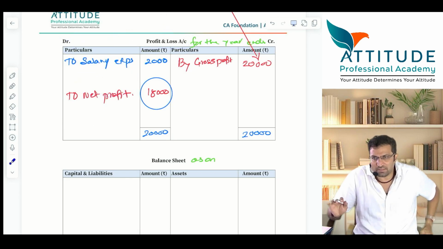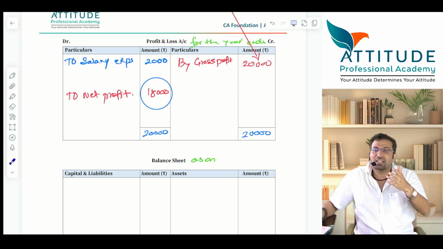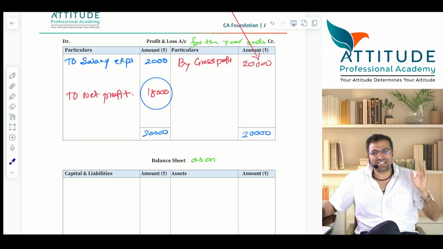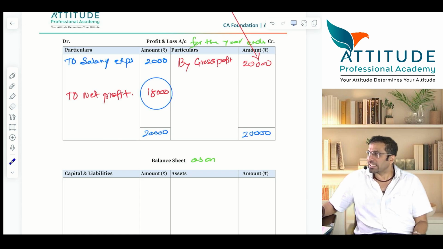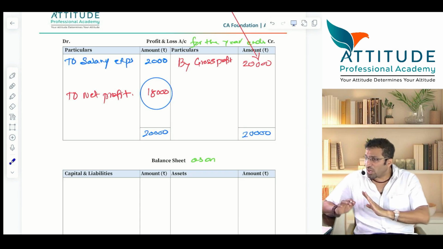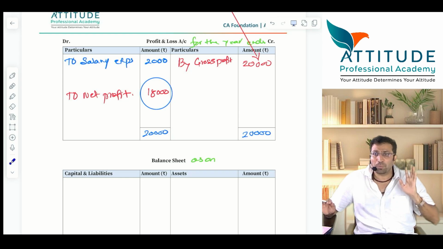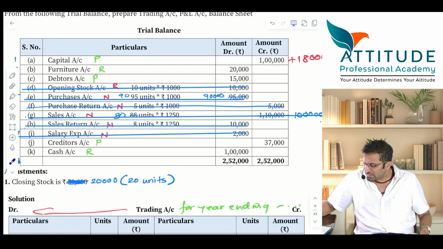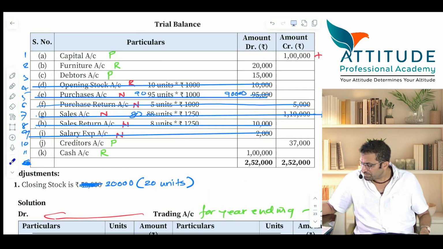Is that clear? But for your understanding, you have studied like this only. Net profit goes to balance sheet, you said. It doesn't go to balance sheet, it goes to what? Capital. Is that clear? Balance sheet, there are many items. Any difficulty? Okay, now I will not prepare the balance sheet. I will help you to prepare the balance sheet with my updated trial balance. Now have a look at this trial balance.